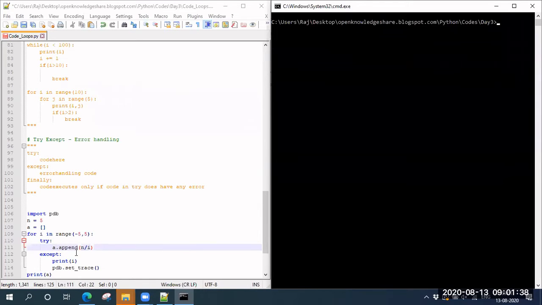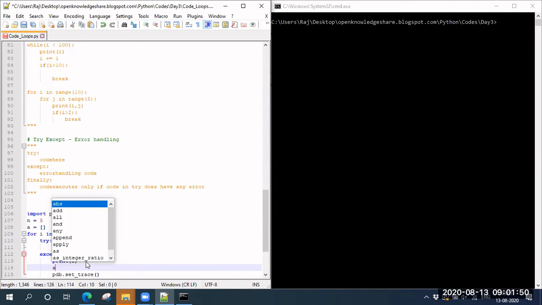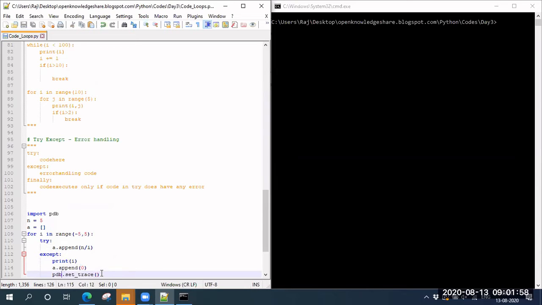So what we can do is handle the code this way. You can put a breakpoint and check at this point that when I is 0, you are getting this error. So whenever there is an error, you just do this append and add 0 here. Okay, so I want to do it this way.